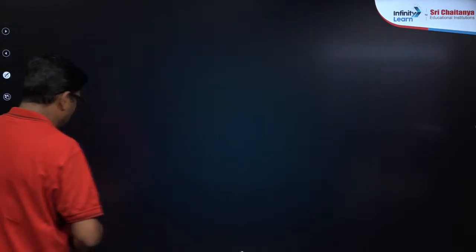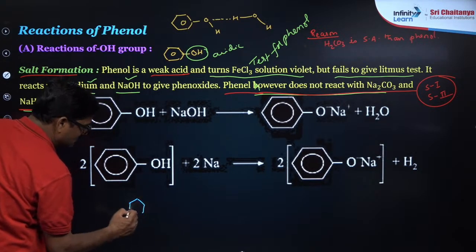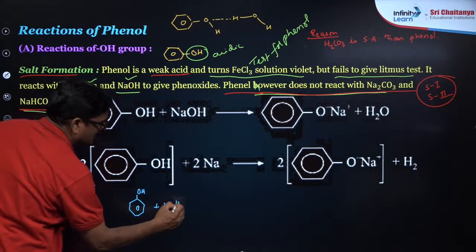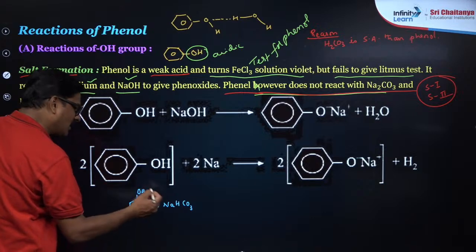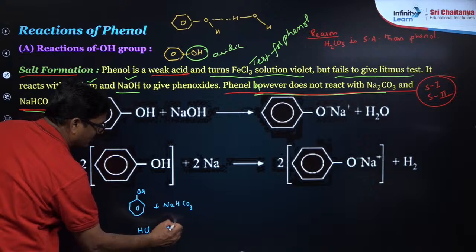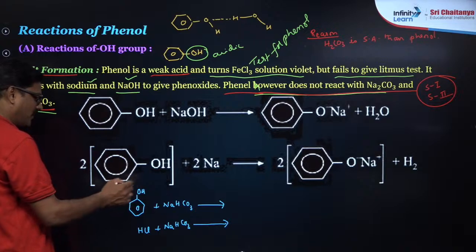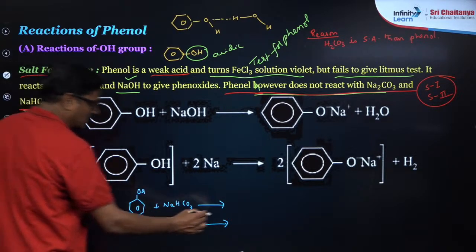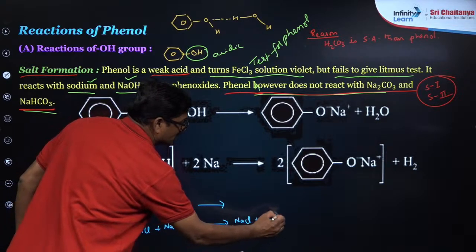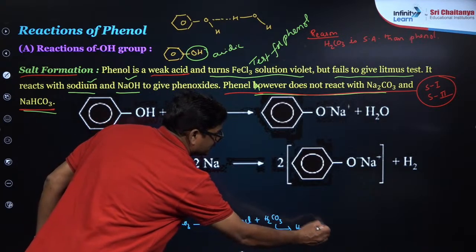Now what I mean to say here, look at this: this is your phenol, reacting with sodium bicarbonate. Take any acid, HCl, reacting with sodium bicarbonate. Suppose this phenol is acidic like HCl, then you would get NaCl plus H2CO3, and this decomposes to give H2O and CO2.